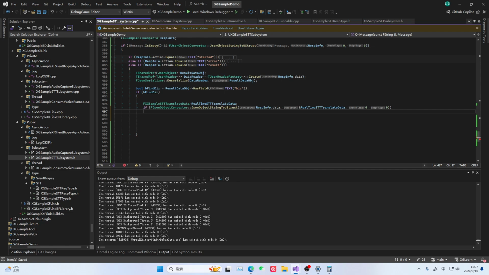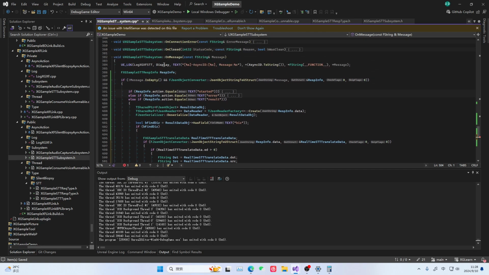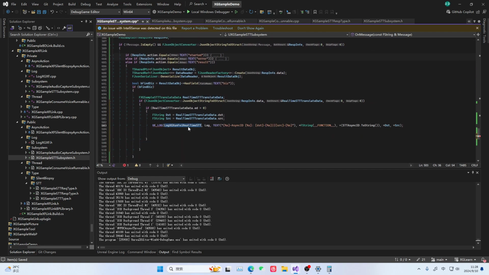And then this place can definitely be parsed successfully because it has already found this field. So if the ID here is greater than 0, it means we have already handled it. Then we take this. We have prepared two: the translated field and the original field it translated. Then we print the log like this for everyone's convenience to see.